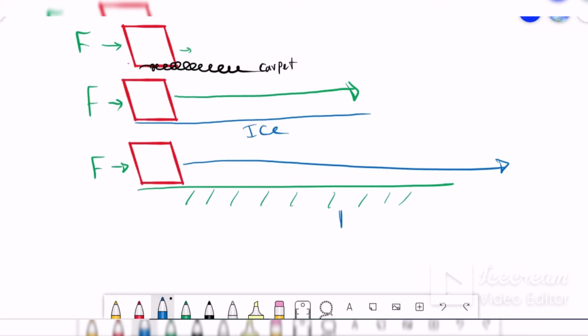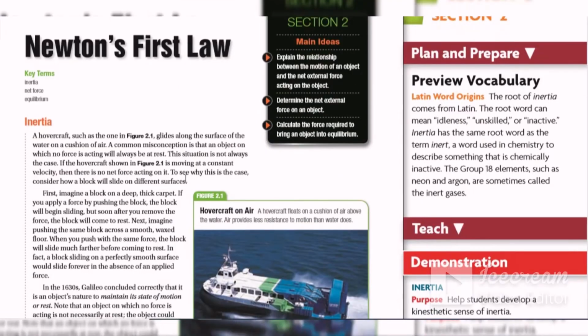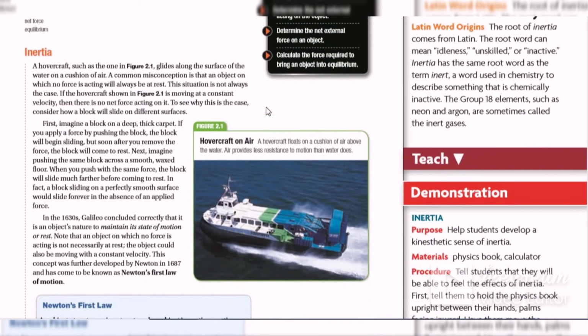Now if we have a perfect surface, the object will move forever. That is Galileo's rule. Galileo concluded that the object wants to maintain its state of motion or rest, and does not need to change its state.